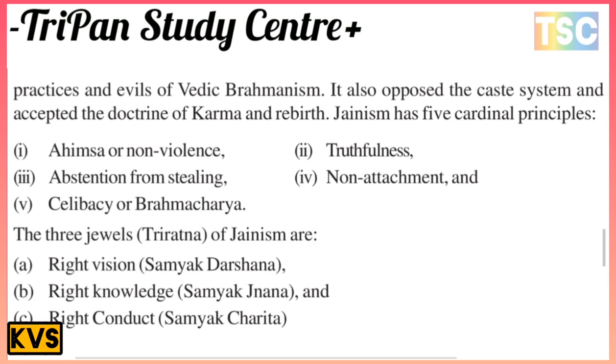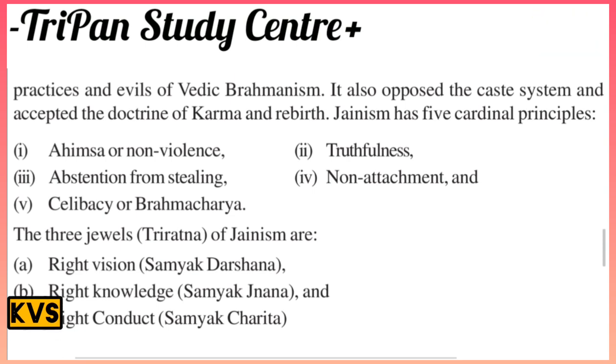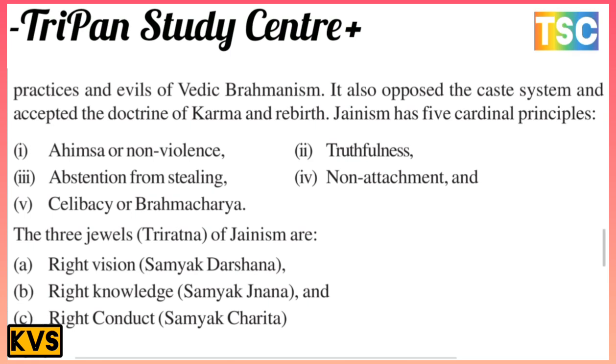Jainism has five cardinal principles. First is ahimsa, or non-violence. Second is truthfulness. Third is abstention from stealing. Fourth is non-attachment, and the fifth is celibacy, brahmacharya.